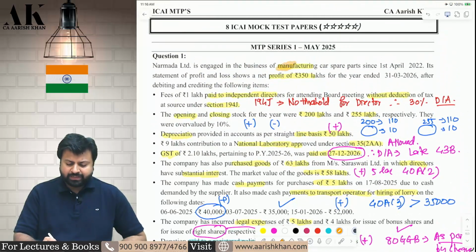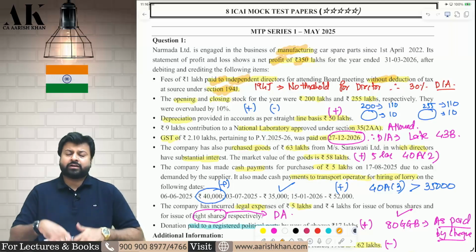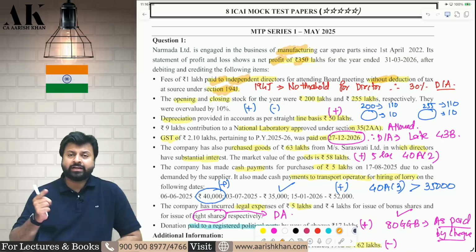The assessee is a company. It is a manufacturer. The net profit is 350 lakhs. The very first thing, they have paid 1 lakh rupees to independent directors for attending board meetings, but they have not deducted TDS under 194J. They should have deducted. See, any payment made to a director over and above salary is subject to TDS under 194J at the rate of 10% without threshold. Even a threshold is not required for payment made to directors.